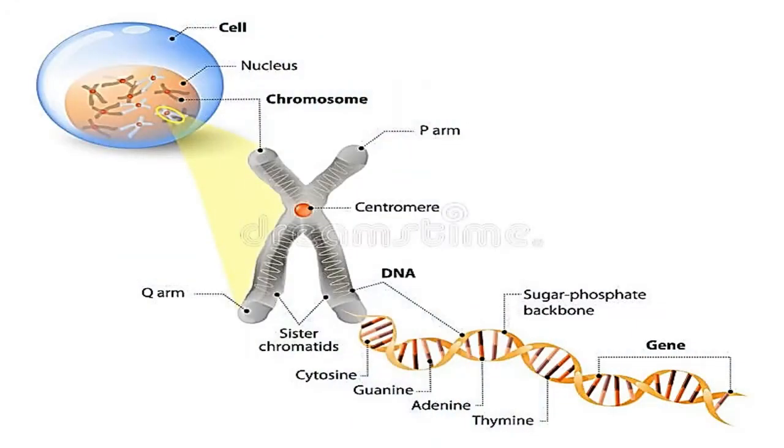Everybody knows the cell is the unit of life, and in that unit of life the nucleus is the one which controls all the activities that go on in the cell. The nucleus has some further organelles which are important for us, like the chromosomes. The chromosome is responsible for all the genetic information that it carries from one generation to the other.